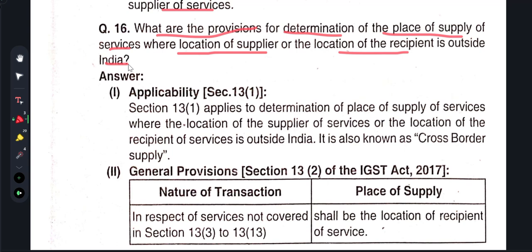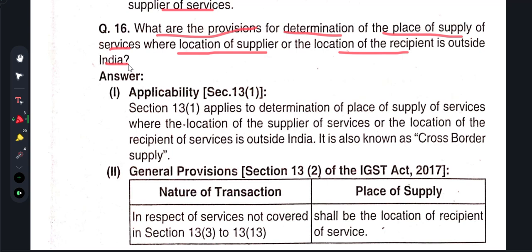But in the case of import of service, usually the recipient should pay on a reverse charge mechanism (RCM) basis. That's the rule. In the case of export of service, it is exempted when you get an LUT. Export of service is exempted because the recipient is outside India. So you are providing service from the location. In this case also, you can pay GST if you want.